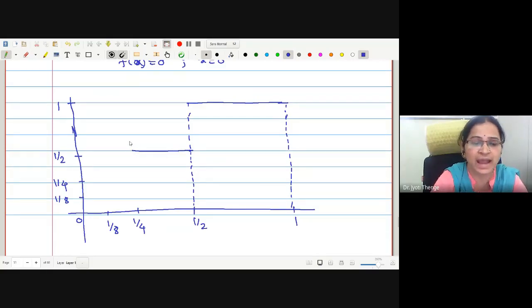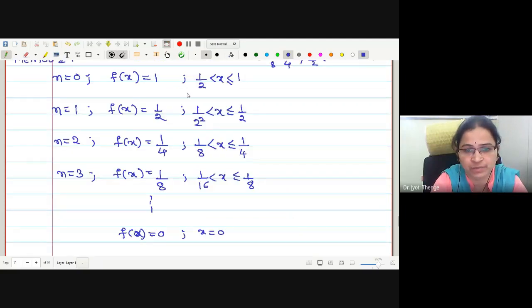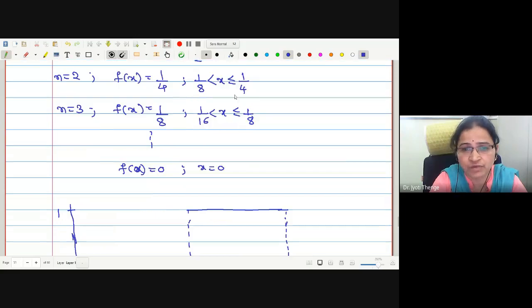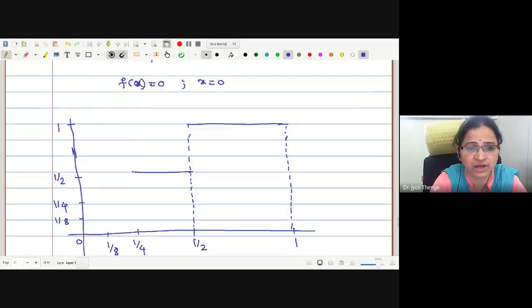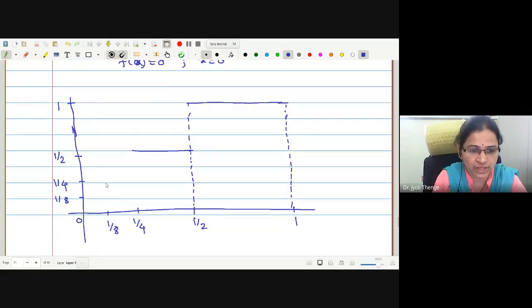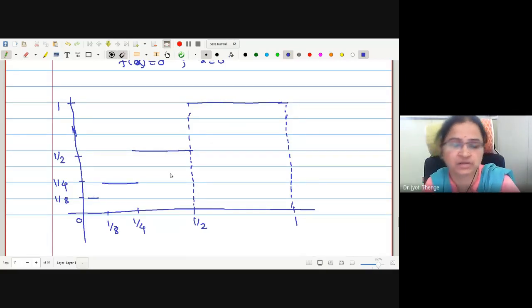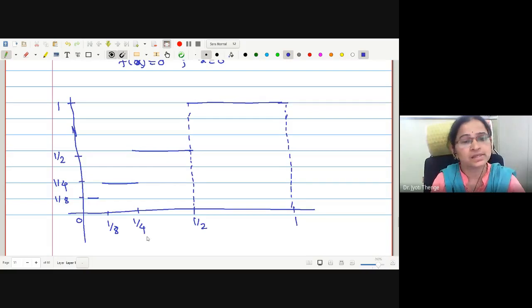Okay, it is not at 1 by 4. 1 by 4 is excluded. It is included in the next subinterval, 1 by 4 to 1 by 8, where the value is 1 by 4. Like this. Therefore, if you just go on plotting the function, this is nothing but a step function.